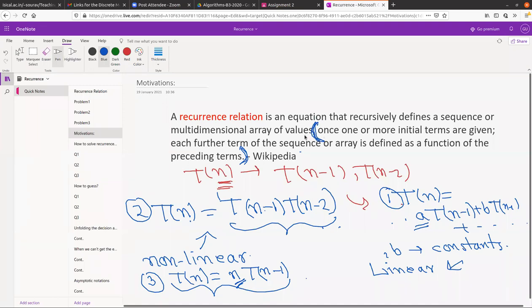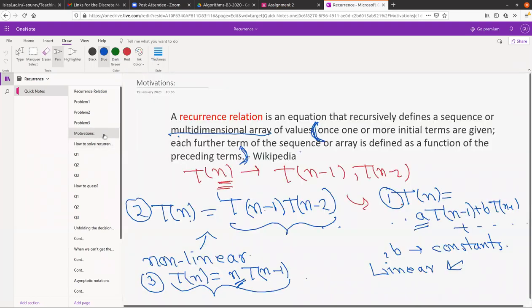Am I clear? Yeah. Okay, this is fine. When you study more recurrences, I think you will gradually understand, because introducing this now is not going to be helpful for us in this part.